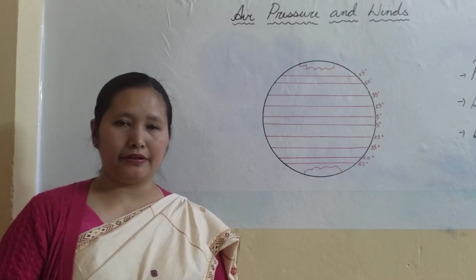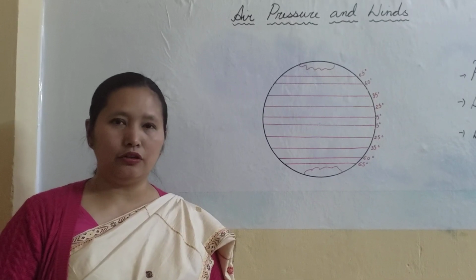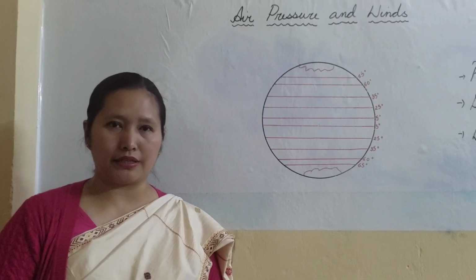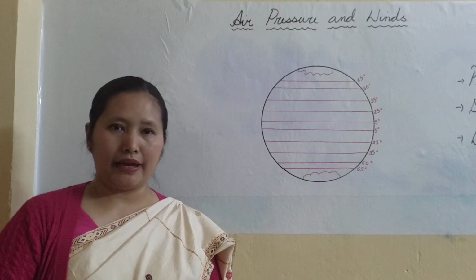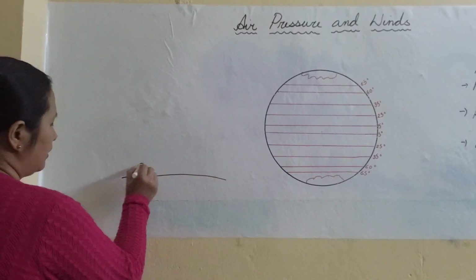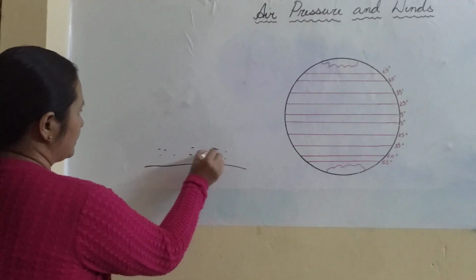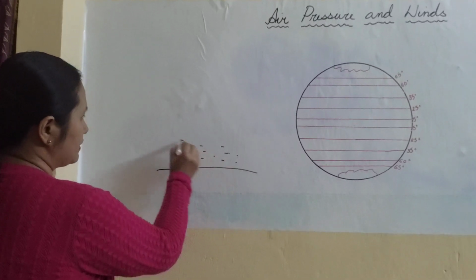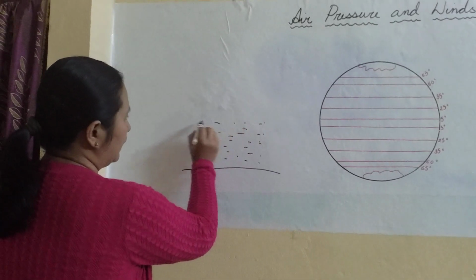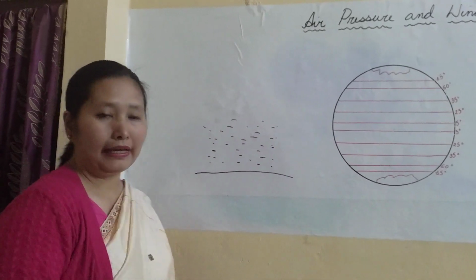Now this air has weight. In your lower classes you've already learned air has weight. I think you do agree that air has weight. So because air has weight, let us consider this as the surface of the earth. Because air has weight, the air in the underlying regions bears the pressure of the air of the overlying regions. That is known as air pressure.